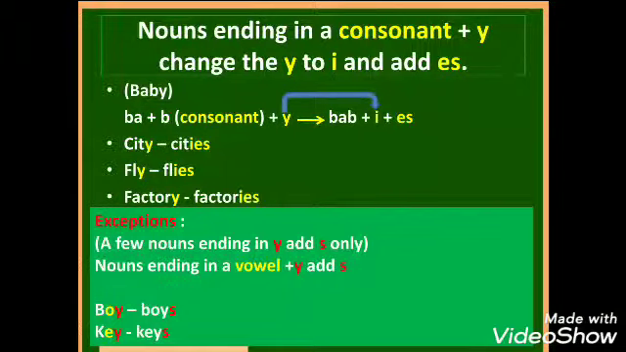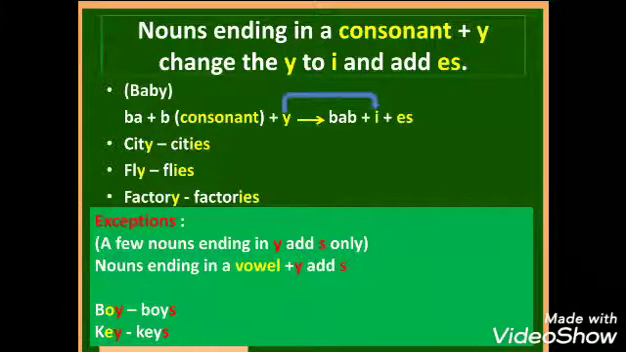Nouns ending in a consonant plus y change the y to i and add es. For example, baby, babies. City, cities. Fly, flies. Factory, factories. Let's go to the first example, baby. The spelling of baby is B-A-B-Y. It ends with a consonant B plus Y. So here the Y changes to I and then we will add es to it. Therefore, the plural form of baby is babies.